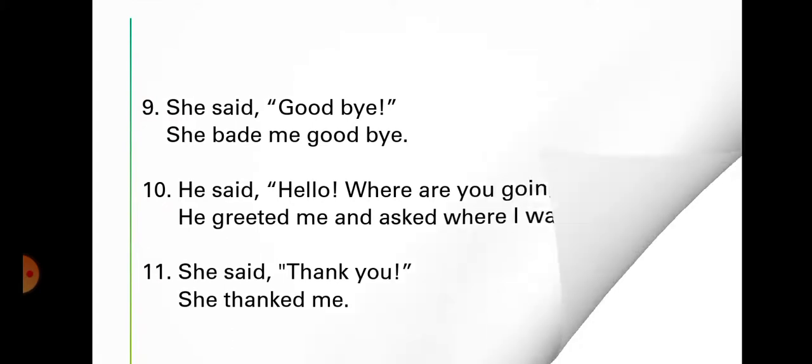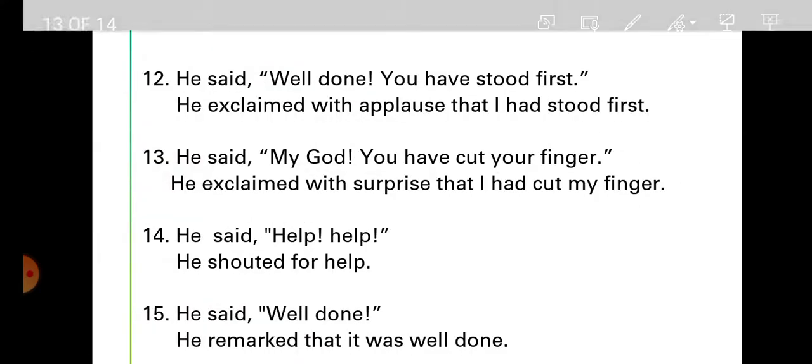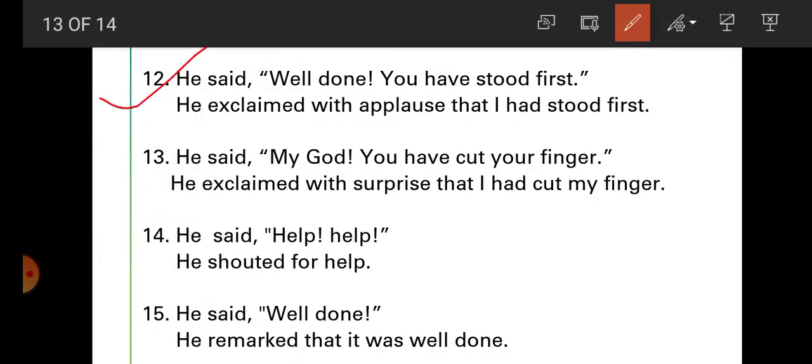Now next example, students. Example number 12. He said, well done, you have stood first. So student, well done, it is what? It is a type of applause, or it is a type of praise. So what can we use here? He exclaimed with applause. That is used here for inverted comma.